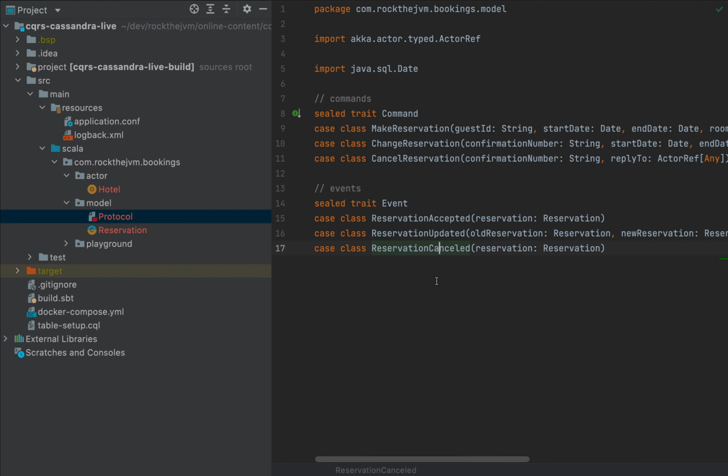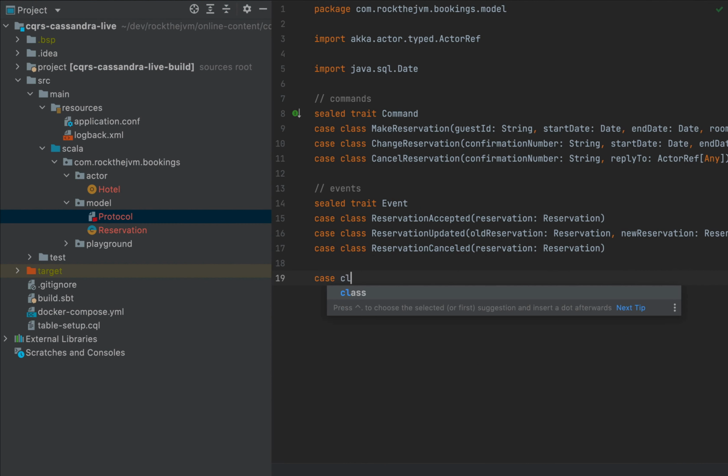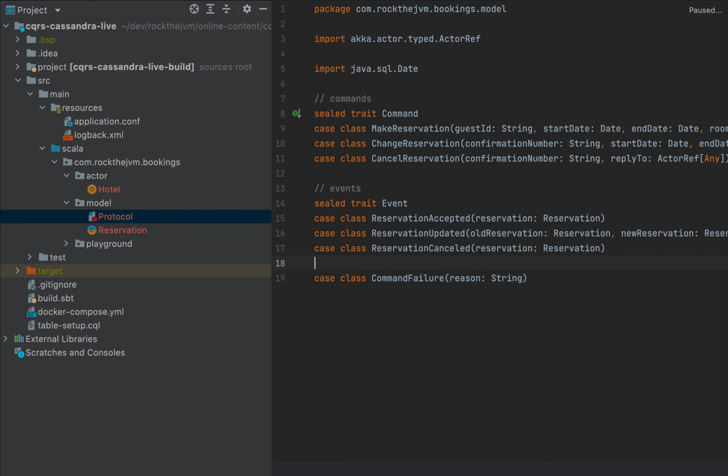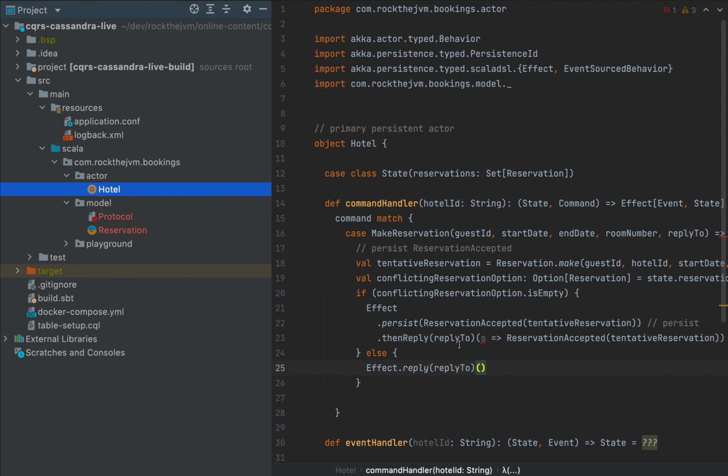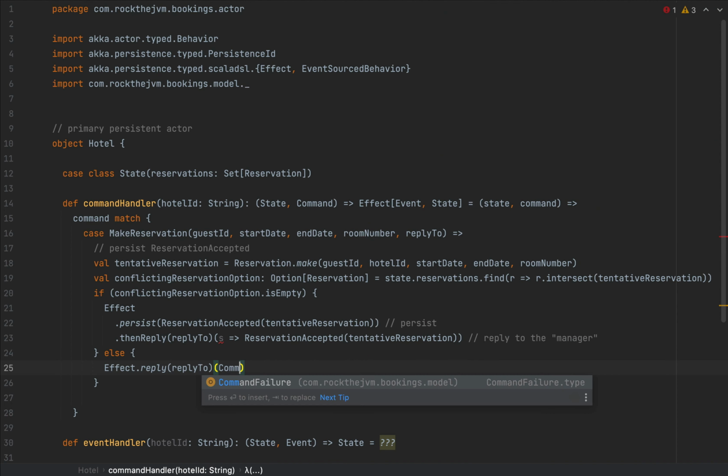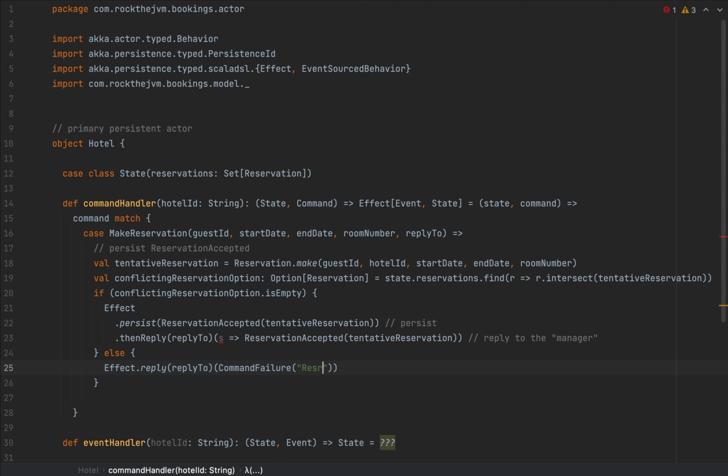I need to go back to the protocol and create that. So I'm going to create a case class. I'm going to call this CommandFailure, with a reason as a string, let's say, and this is the communication with the so-called agent, the main actor, and the hotel will reply back with a CommandFailure, let's say CommandFailure with "reservation failed, conflict with another reservation".